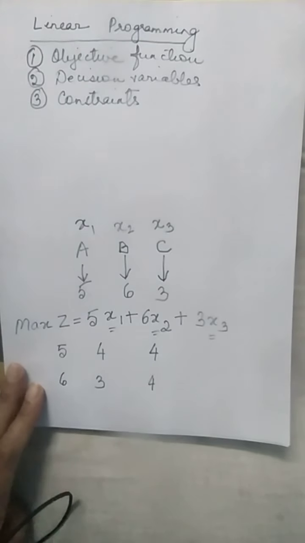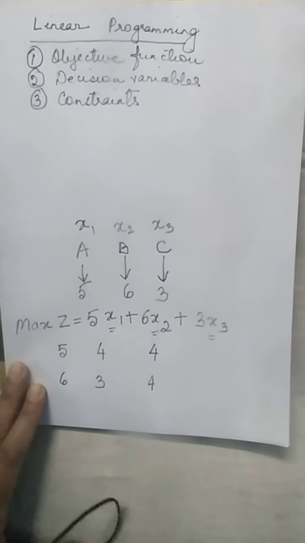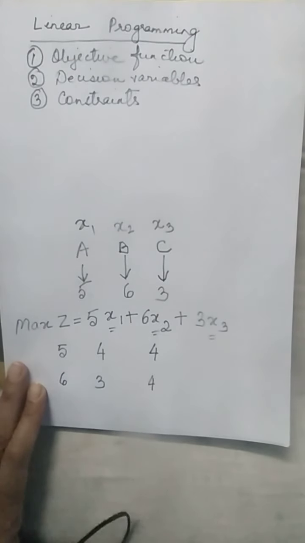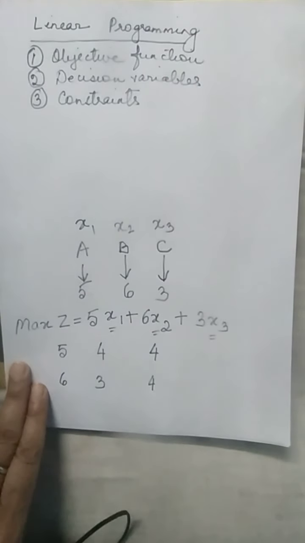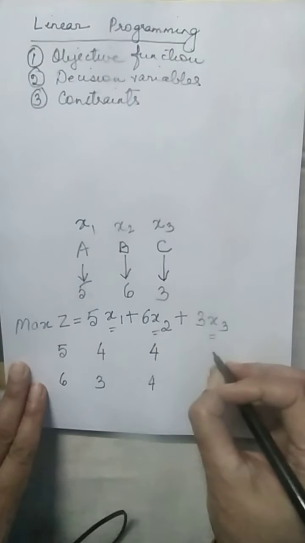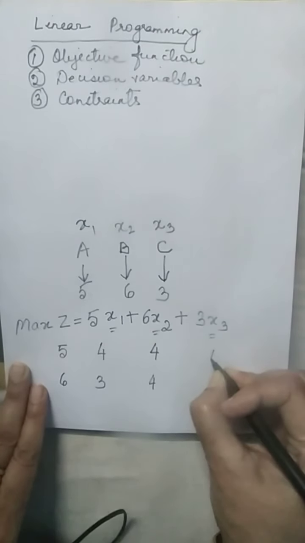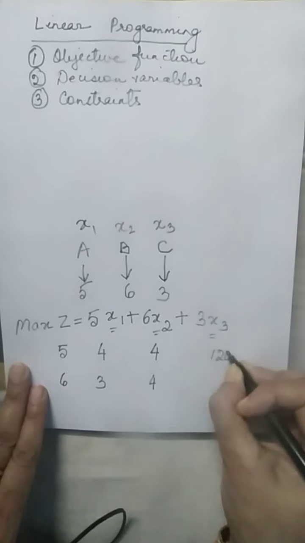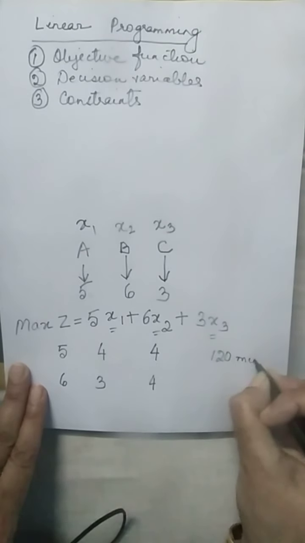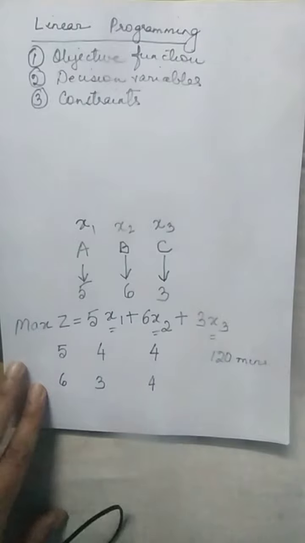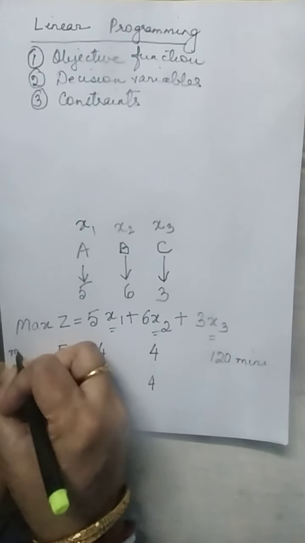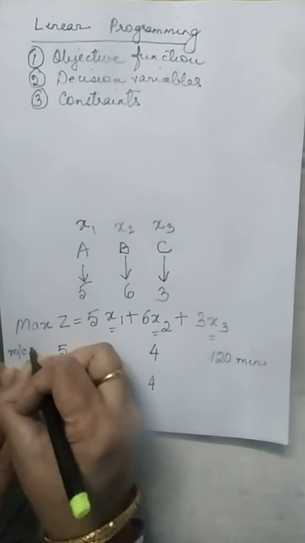And let me say that the total available time with me on machine 1 is 2 hours. That means I can use my machine 1 for only 2 hours. In other words, 120 minutes. Right? And this is machine 1.